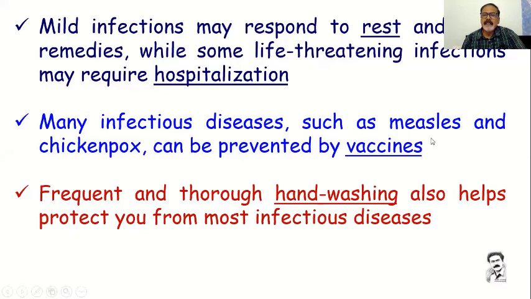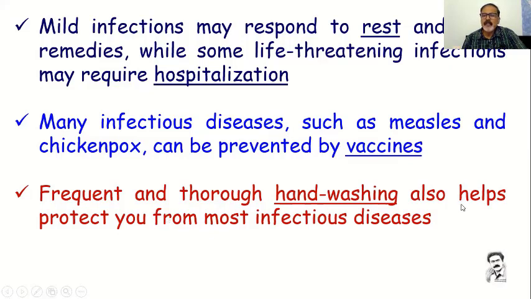Many infectious diseases such as measles and chickenpox can be prevented by vaccines. Generally you can remember when you were a child in school, they might have given you some vaccines. Even for corona, they are giving vaccines. These vaccines will prevent disease. It is a dead virus. It will be injected into your body, and thinking it is an actual virus, our body's mechanism will develop antibodies, and when the real virus comes, these antibodies will fight. So these vaccines are generally useful in preventing the disease.